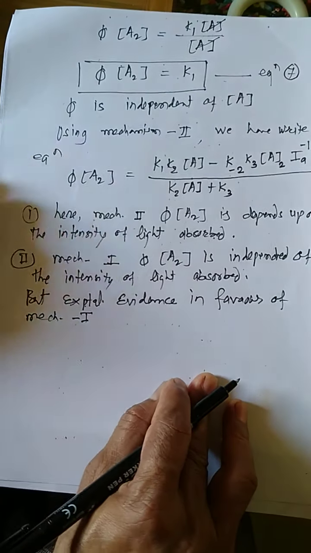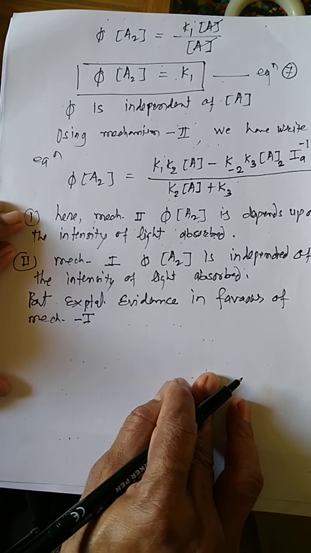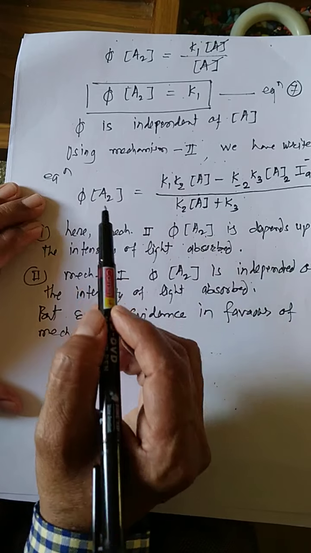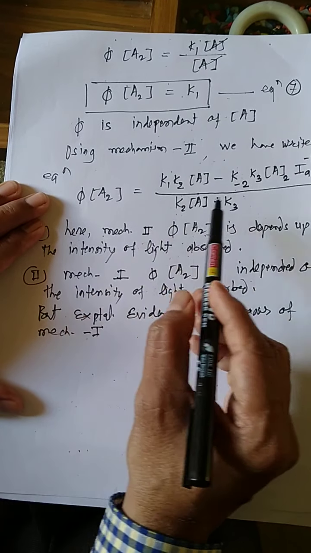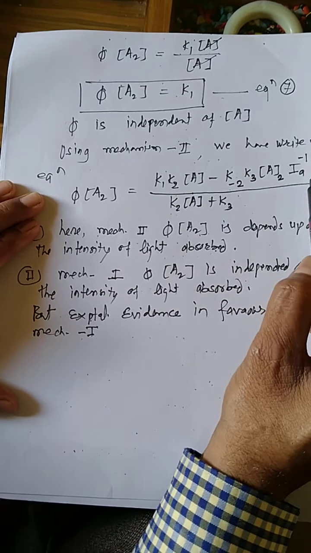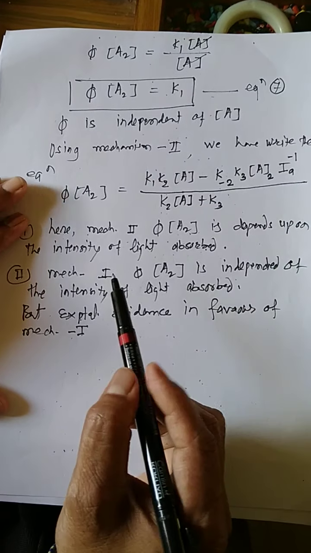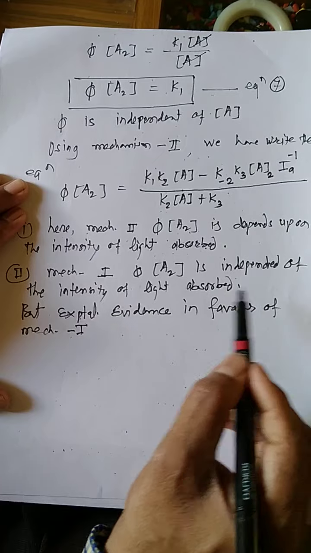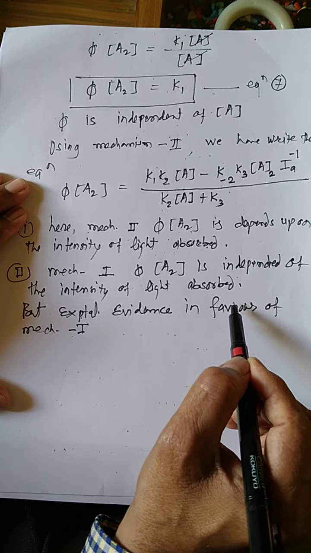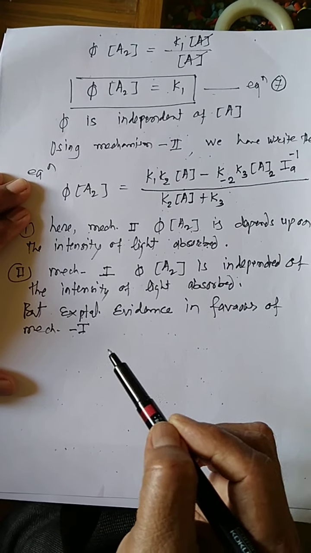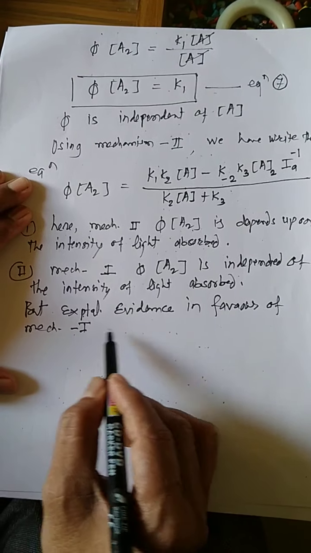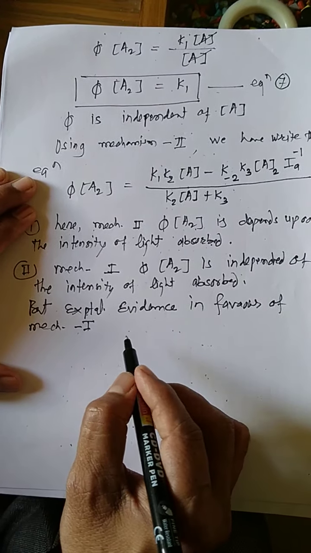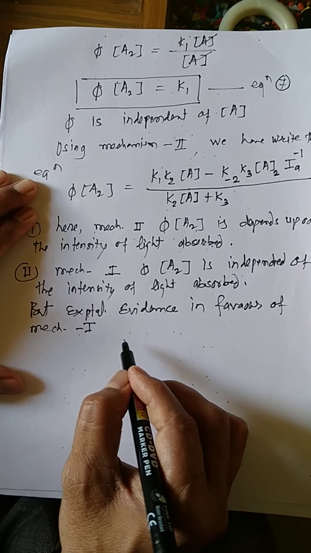In the case of mechanism first, the quantum yield is independent of the intensity of light absorbed. In this way, we have derived the kinetics of dimerization of anthracene. Thank you.